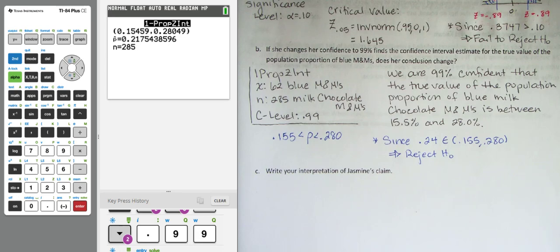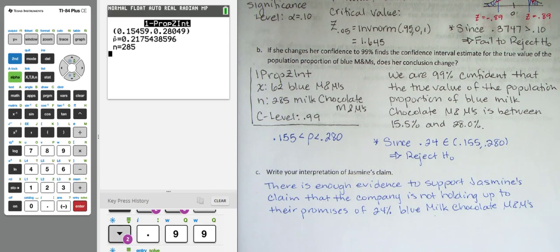Notice how my interval estimate has a different result than using the p-value and critical value methods. Additionally, making your confidence higher, in terms of 99% versus 90%, also gets you closer and more confident in your decision. Since the confidence interval estimate gives you the true value of the population proportion, this is the more valid finding, and we're going to use that to interpret Jasmine's claim.